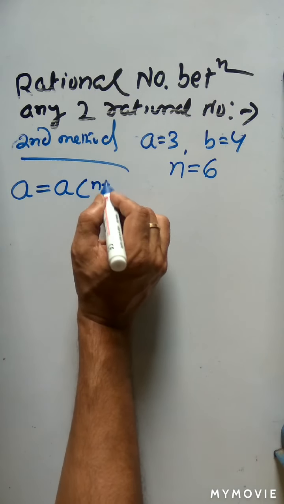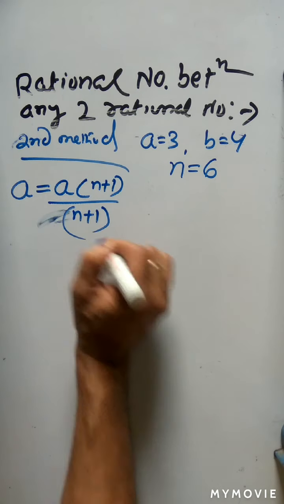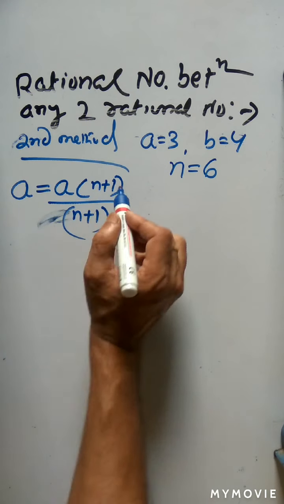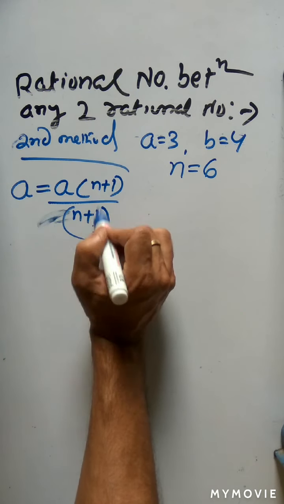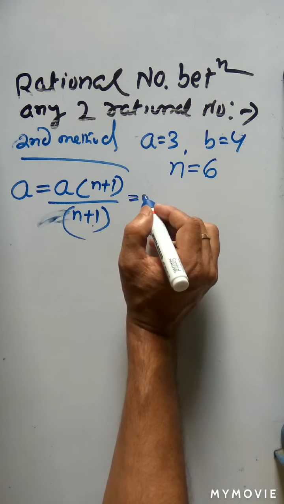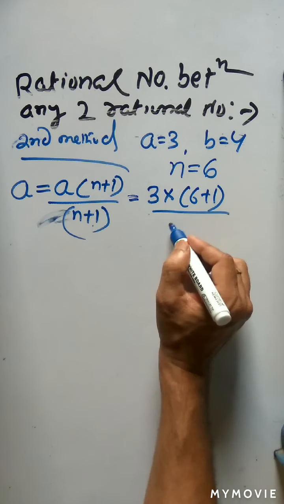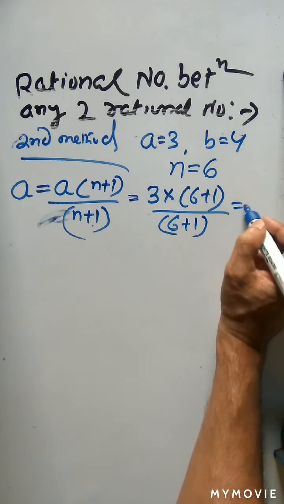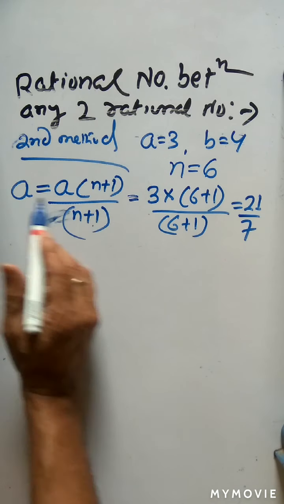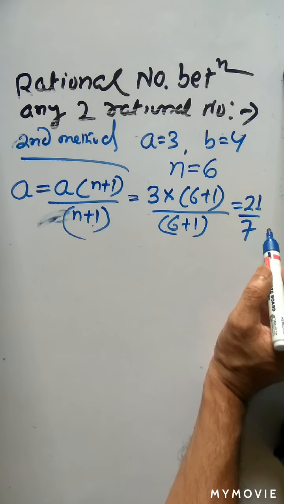So I can write A is equal to A into, and how many numbers do you have to find? 6. So 6 is equal to n. So you multiply n plus 1 in the numerator and divide by n plus 1 in the denominator. So if you know, in a fraction, if you multiply and divide by the same number, then the ratio will remain the same. That is, A is equal to A into n plus 1 by n plus 1. So here A is equal to 3 into n, which is 6 plus 1, divided by 6 plus 1, which is equal to 7 into 3, 21 by 7. So 3 can be written as 21 by 7.